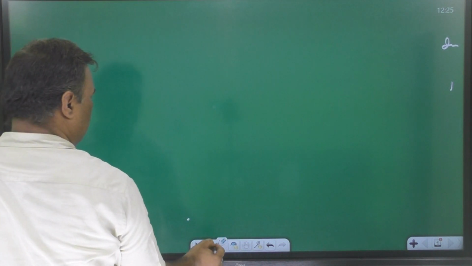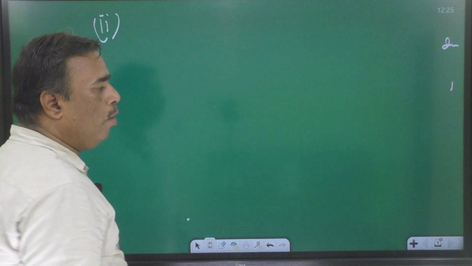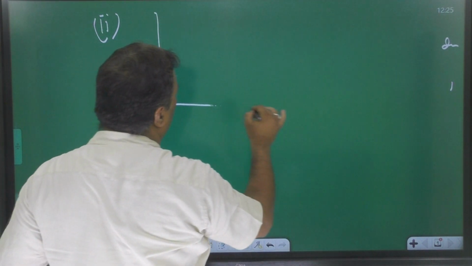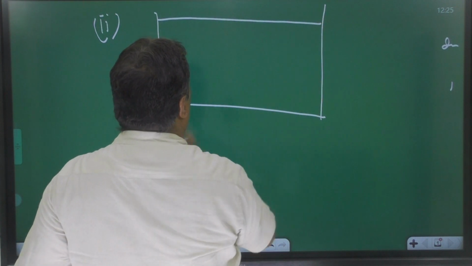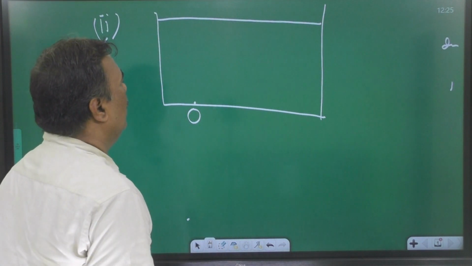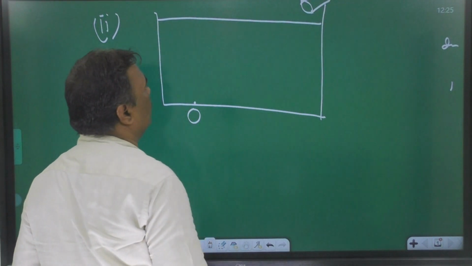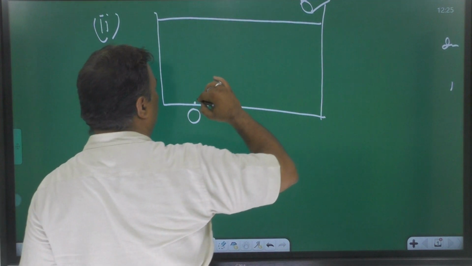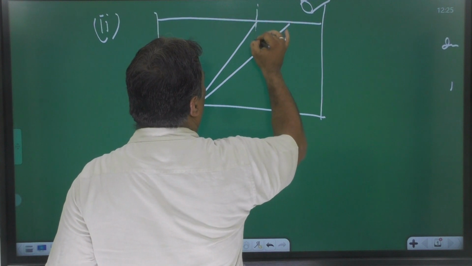Second point, for oblique vision. This is the object and you are looking from this end. How to construct the ray diagram? This is the normal.